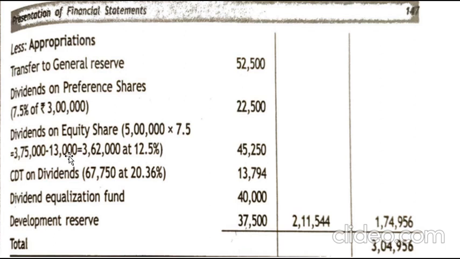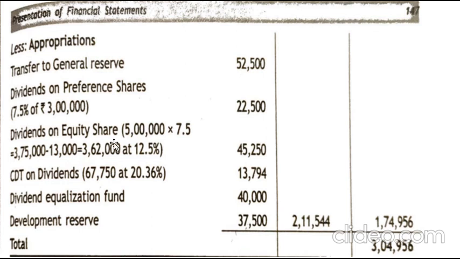In the third call, the outstanding amount will be held as calls in arrears. So when the share dividends are being issued, these calls in arrears will be deducted. It is the unpaid amount which the shareholder is liable to pay for that particular share. So calls in arrears will be deducted from the profit earned.